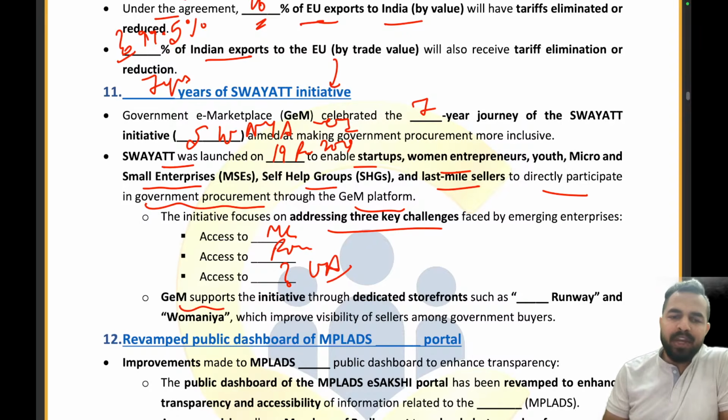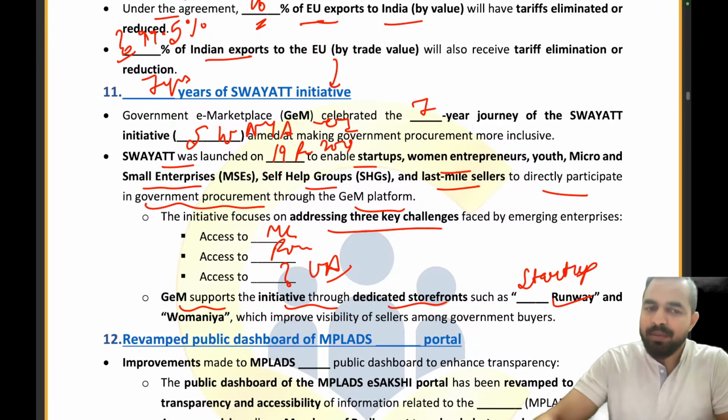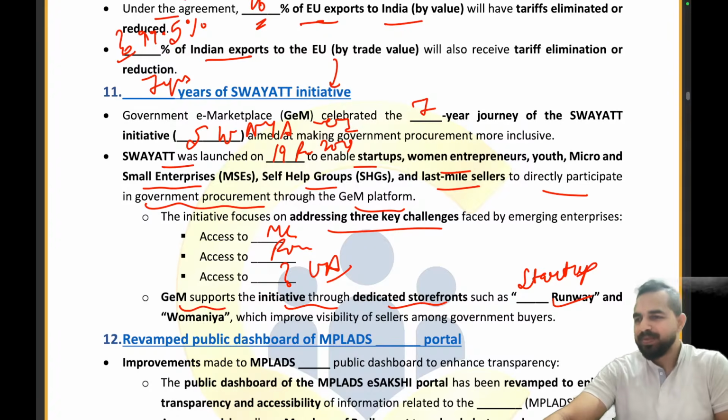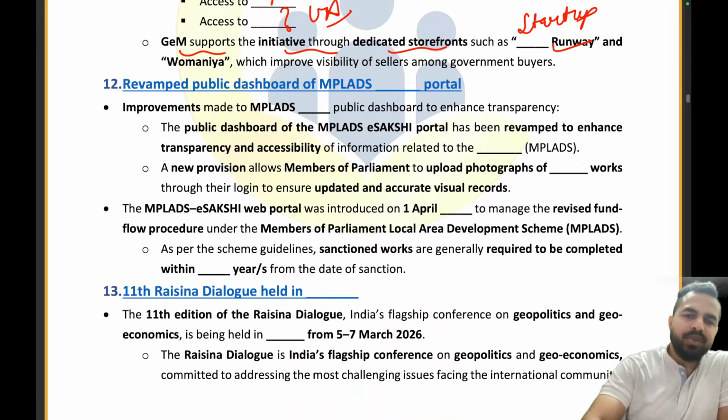Now, the Government e-Marketplace supports the initiative through dedicated storefronts such as Startup Runway and Womaniya. So, guys, we are done with this news article. Are you able to understand it from the examination point of view? Clear to everyone? Okay. Let's move on to the next news article.